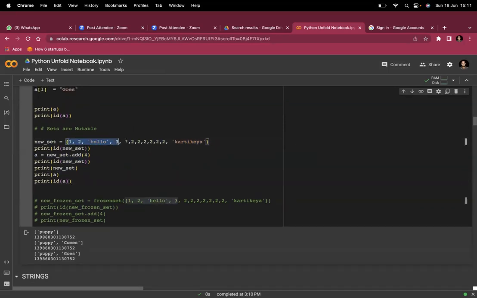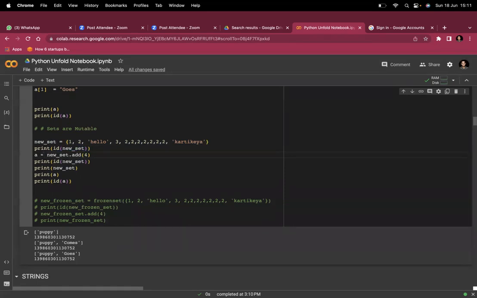I've created a set. This is my set, how it looks, with some numbers from 1 to hello, and then a lot of numbers, and then again my name. I will print the ID of this new set. The ID function will give us the memory location at which the variable is created.